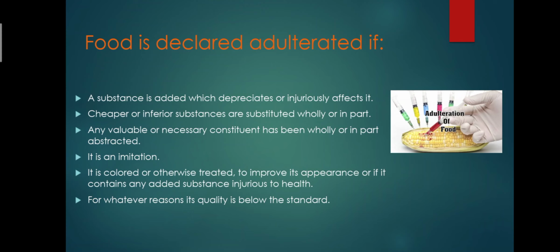It is colored or otherwise treated to improve its appearance, or it contains any added substance injurious to health. For whatever reasons, its quality is below the standard. So basically adulteration is the addition of substance into the food product to increase the quantity of the food for profit purposes.